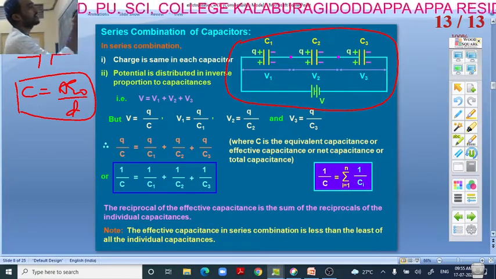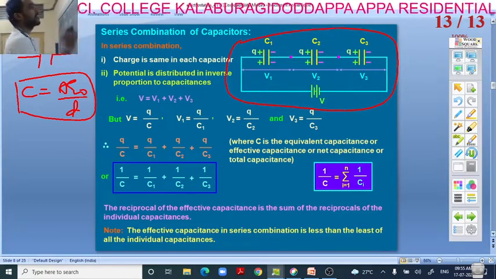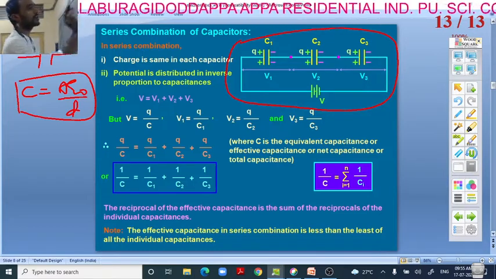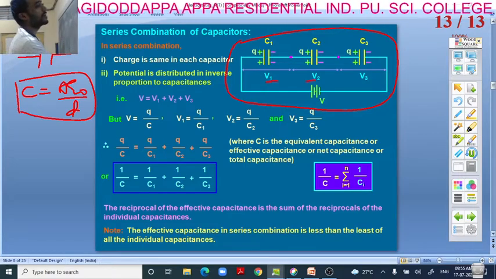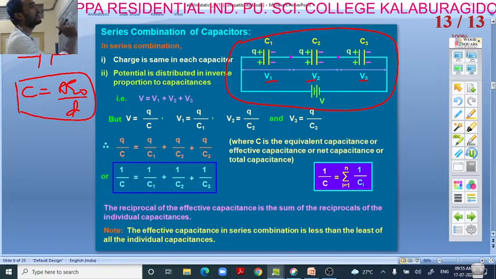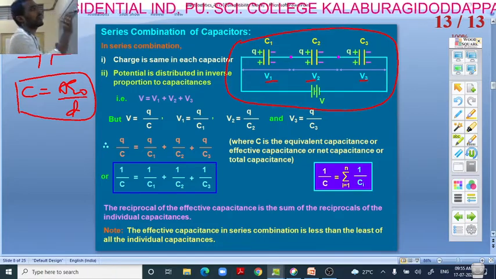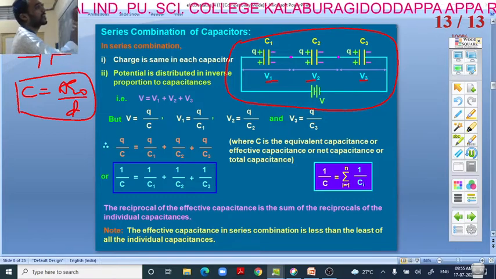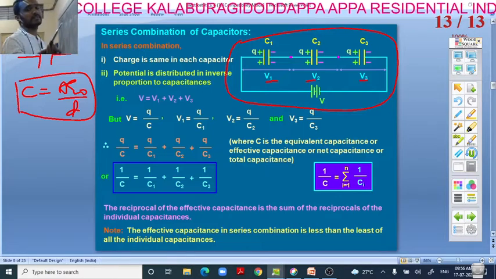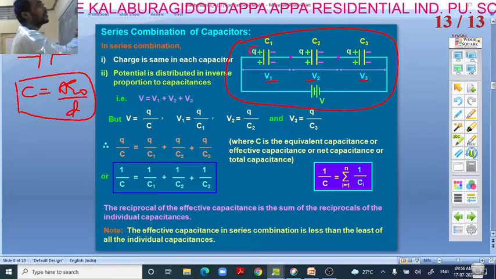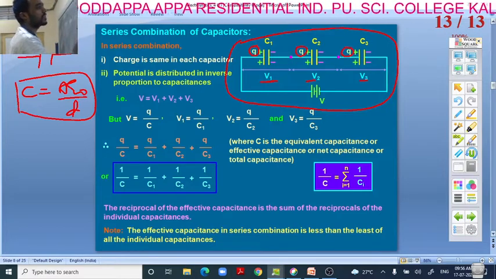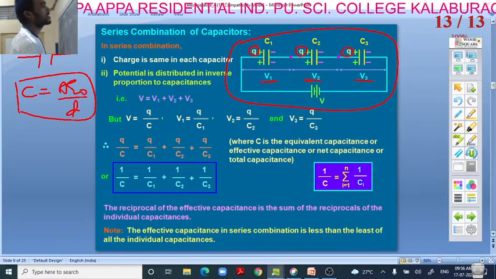Here we have connected three capacitors in series and we have given the potential V. This potential is divided among all the capacitors. V1, V2, V3 are the different potentials for the different capacitors, and here, due to the induced effect, the number of charges that settle on each plate is equal. So in a series connection, Q is the same for all the capacitors and potential is different for different capacitors. We should know this.